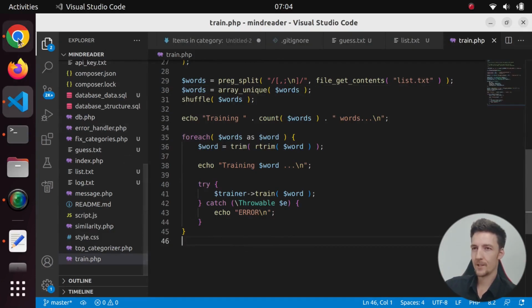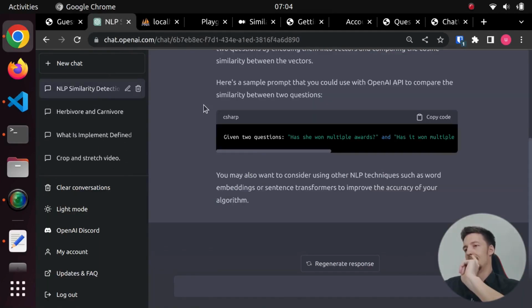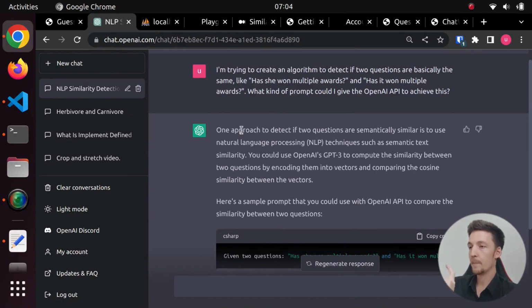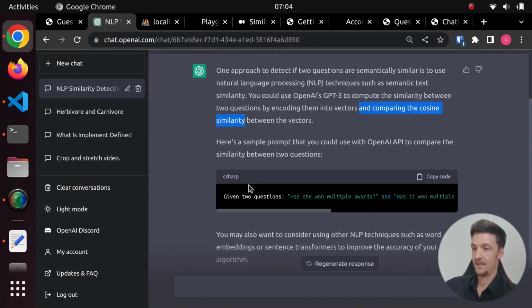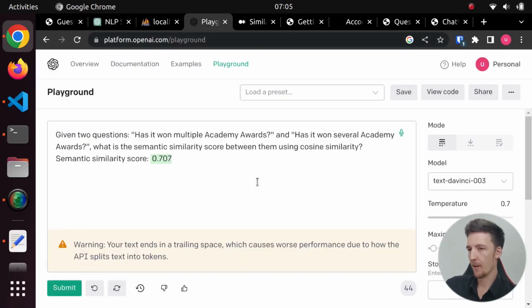Now, at first I asked ChatGPT if I could create some kind of prompt to do this. And it gave me this answer. One approach is to use NLP, natural language processing, and comparing the cosine similarity. So then it gave me this prompt for how I can do it. So then I tried it in the playground, and it wasn't that great, because I asked here, has it won multiple Academy Awards? And has it won several Academy Awards? Then the similarity is 0.7, which is not good enough. These are pretty much the same. So I couldn't really get it to work.